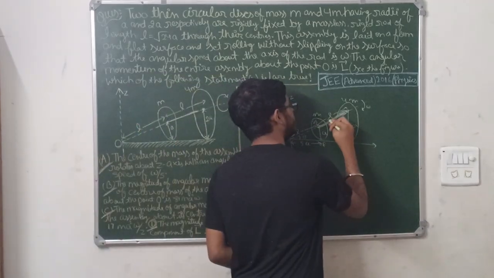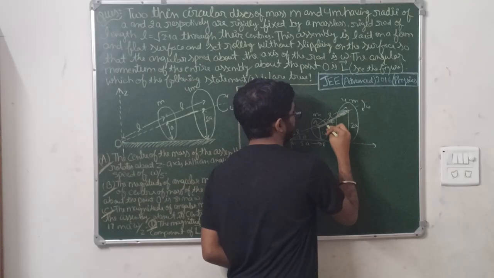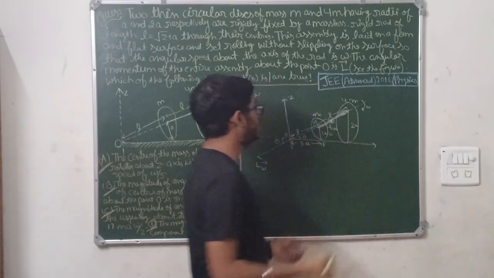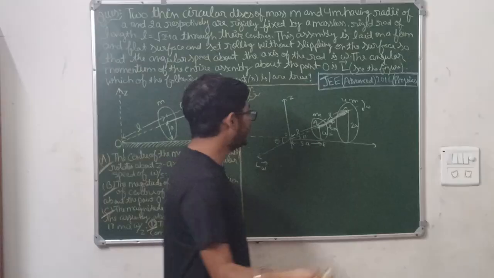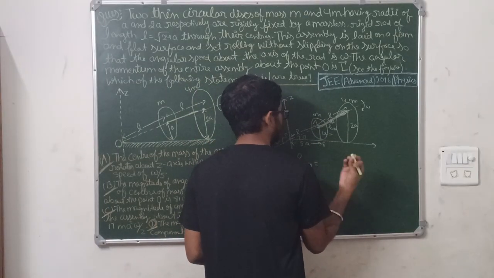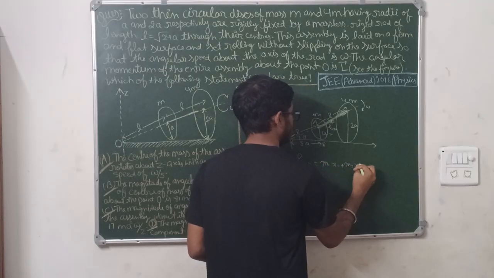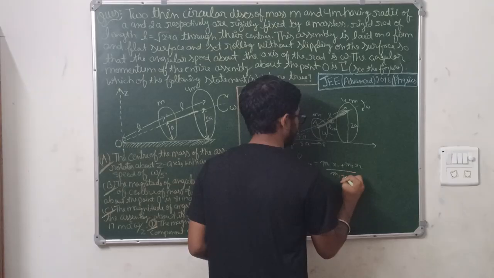Assuming the center of mass to be here, this would be our L center of mass. I am assuming an arbitrary point as the center of mass. So what will be the center of mass? The formula for L center of mass is m1x1 plus m2x2 upon m1 plus m2.